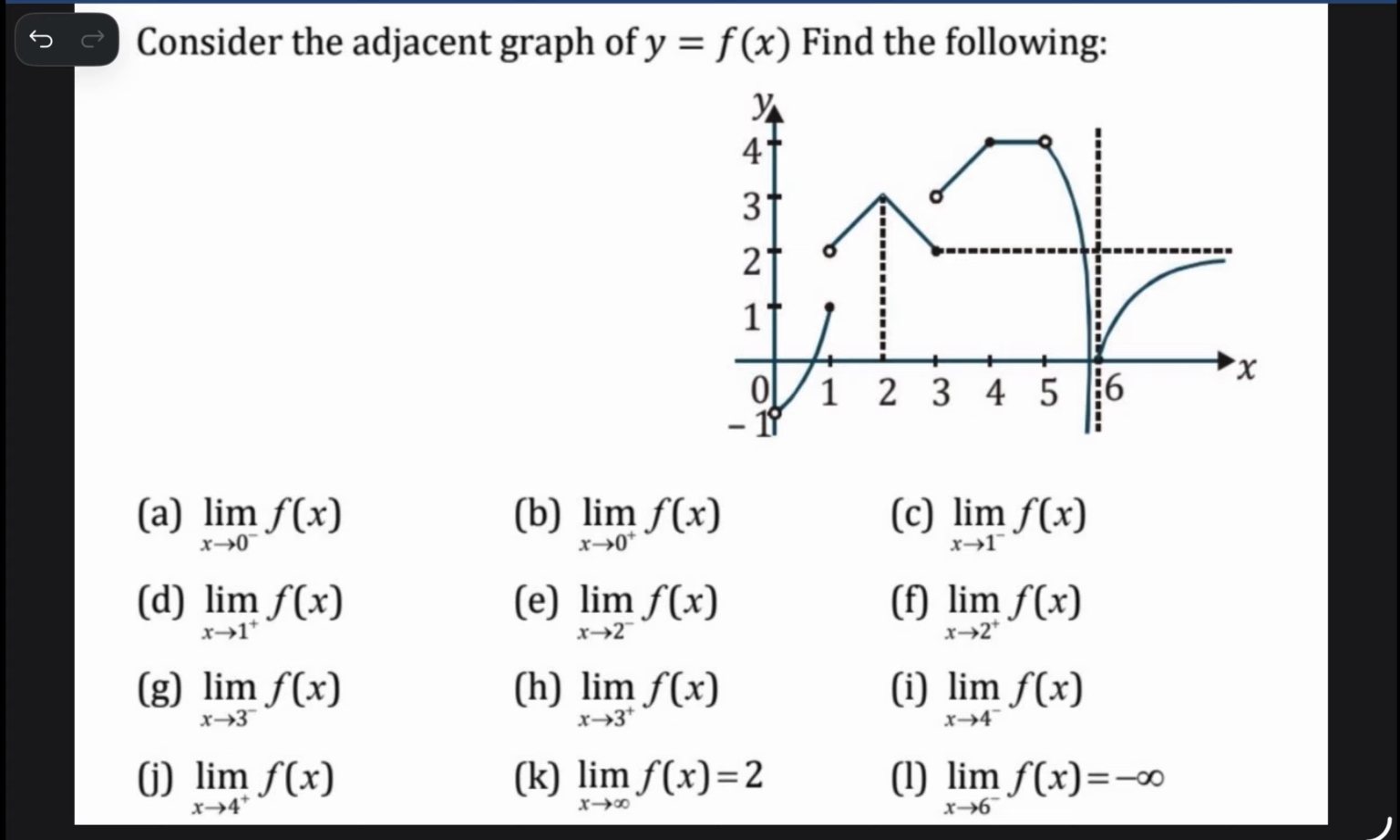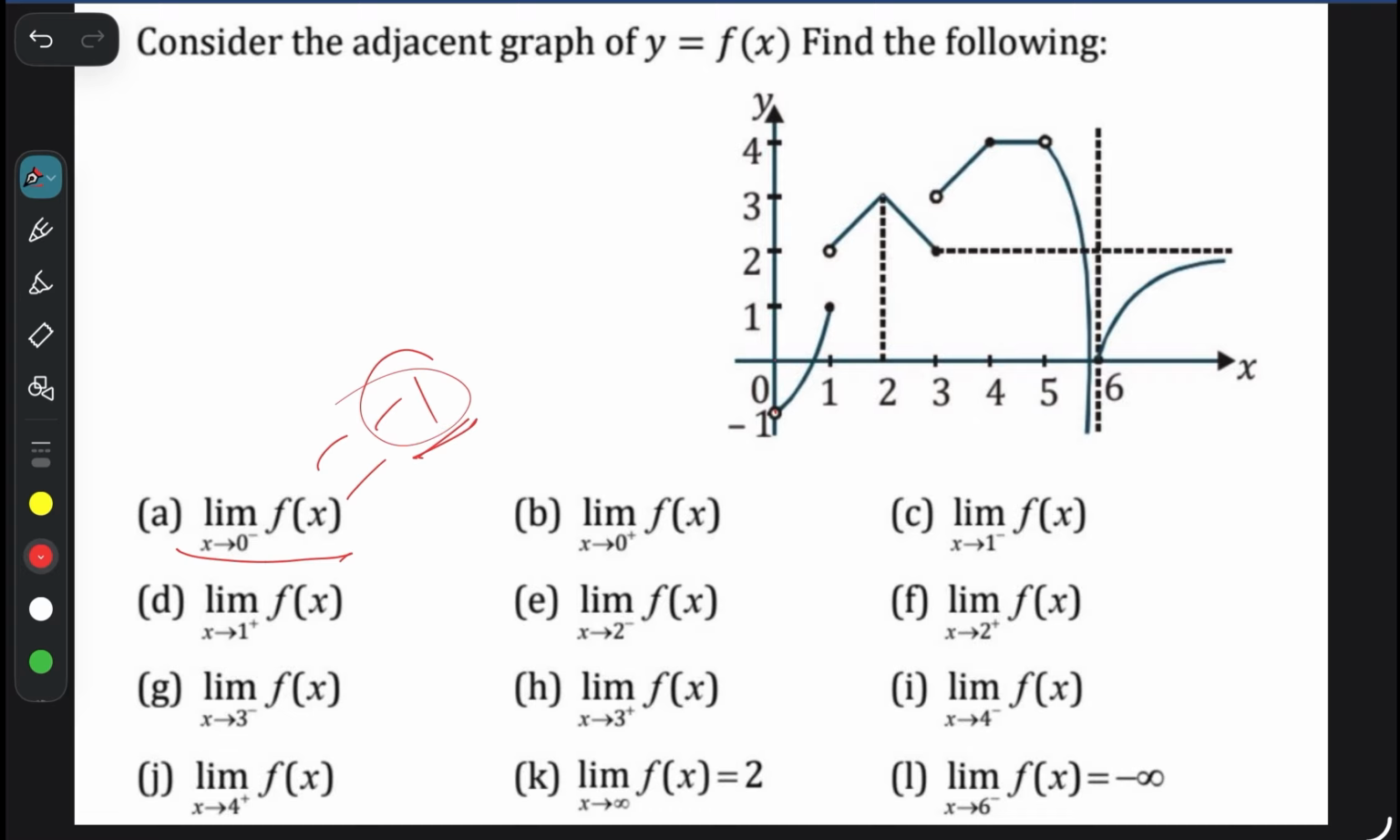When x tends to 0 minus, slightly less than 0, where is y? On the complete y axis the value of x is 0. So when x is slightly lower than 0, which is the left hand side, where is y? Y is minus 1. So for x tend to 0 minus, this value is minus 1. Whenever x is slightly lower than 0, the value of y is minus 1. So the limit x tend to 0 minus is minus 1.